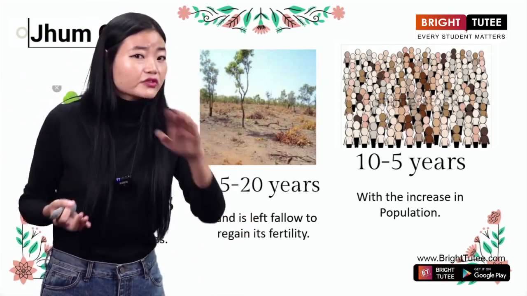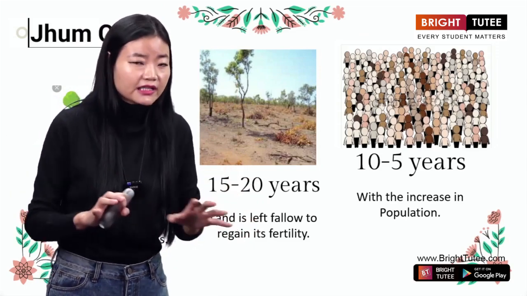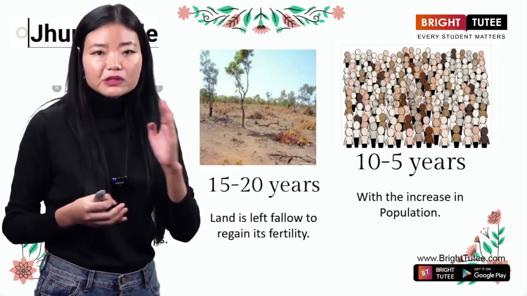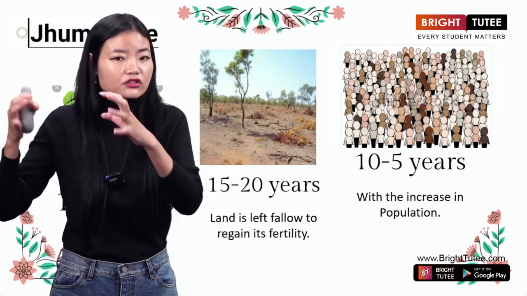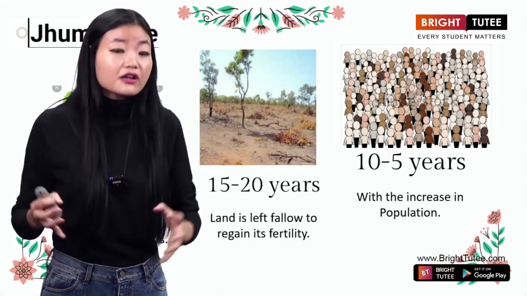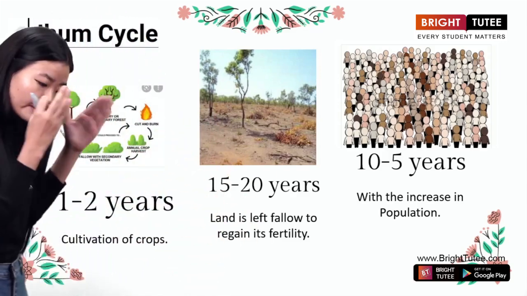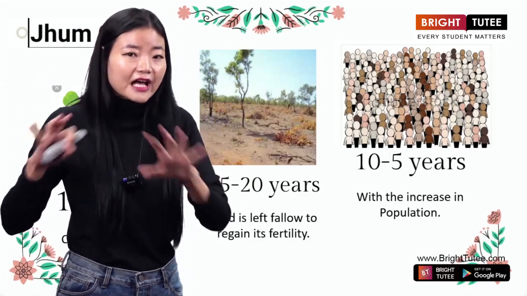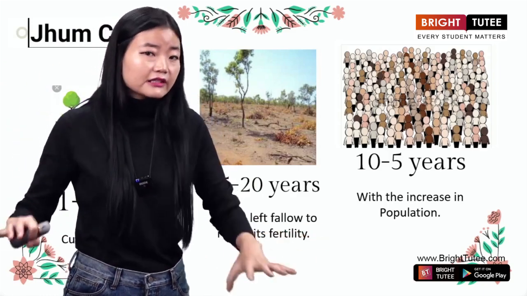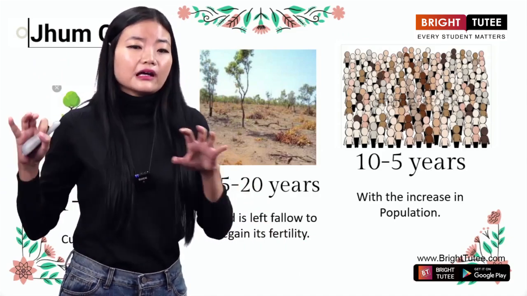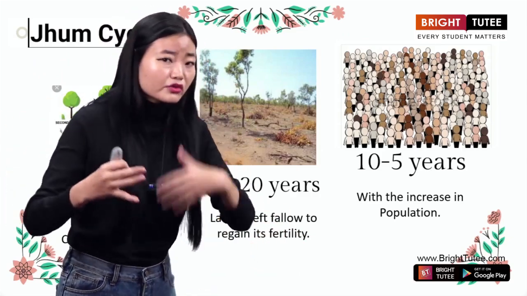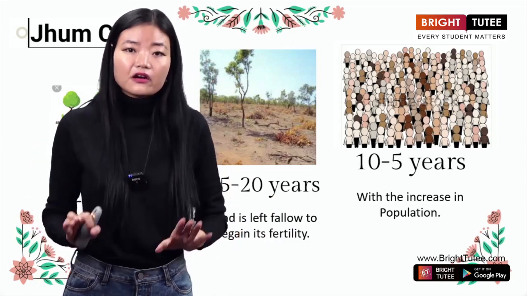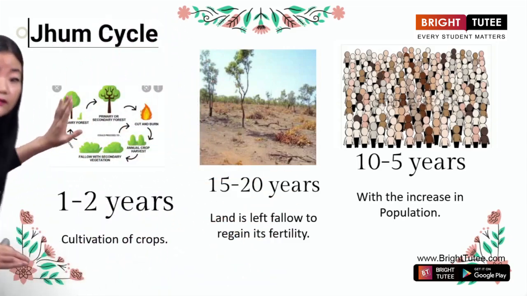Because now, see, the trees were already cut down. There was burning that was taking place. The tilling of the land was also taking place under the Jum cultivation. So the trees need to grow back, yes or no? Yeah. So this is the reason why for about 15 to 20 years, that particular land will be left fallow, which means it will be left barren. They will not use it, okay? And then why is that so? In order to let the land regain its fertility. Clear? Okay? But look at the third picture.